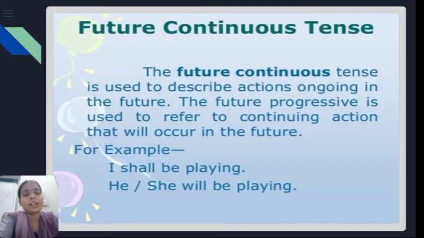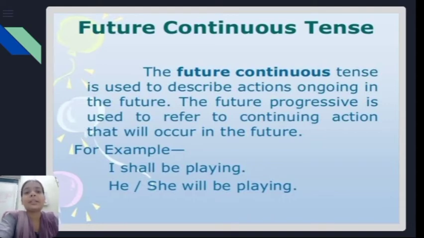What is future continuous tense? The future continuous tense is used to describe actions ongoing in the future. It means it expresses the actions that are going to happen in the future time. The future progressive or future continuous is used to refer to continuing action that will occur in the future.